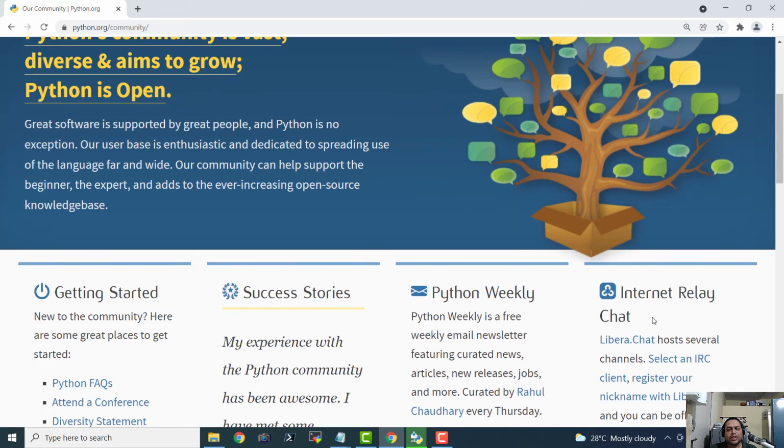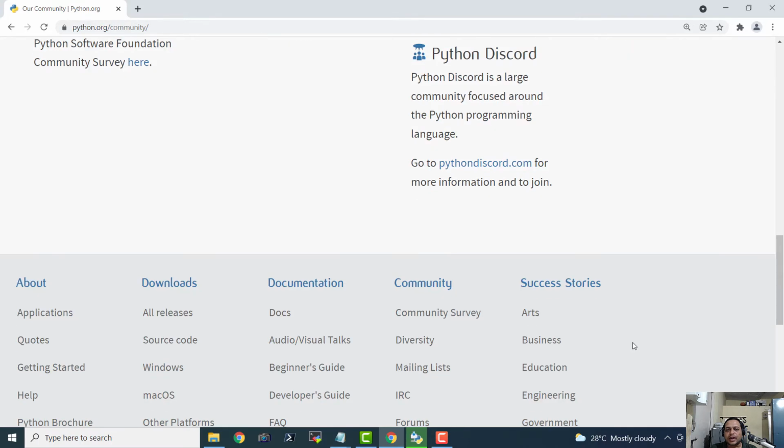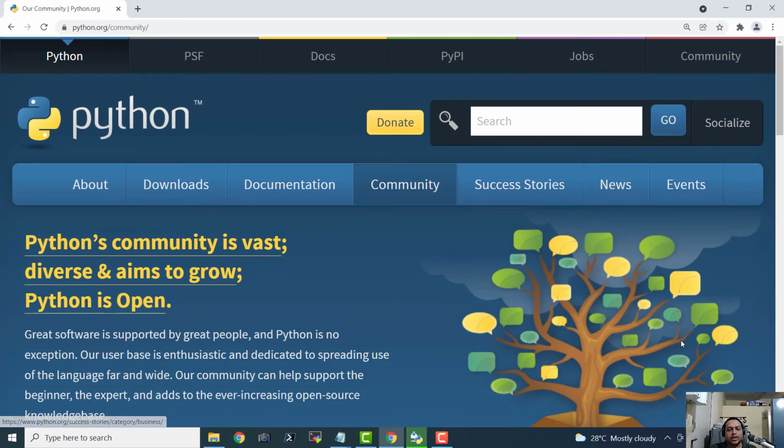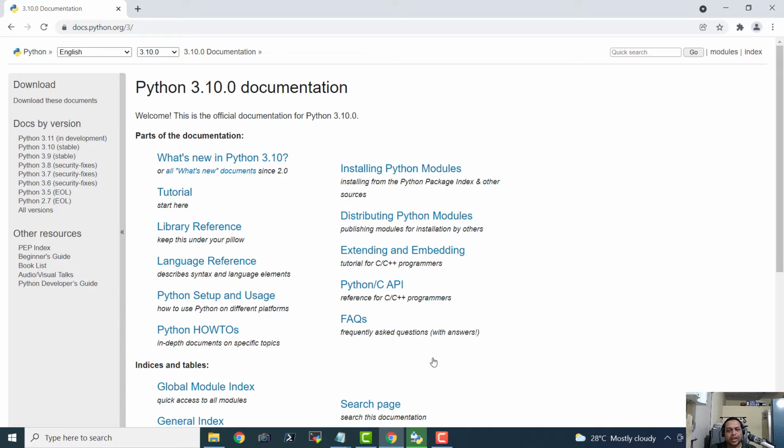Yeah, so here we have the page for the community and we can even attend a conference. Diversity statement, that is good actually. Some political stuff. And we can even check the documentation. I can hover my mouse pointer over the documentation, and it is going to show us the URL to the Python docs. This is cool.